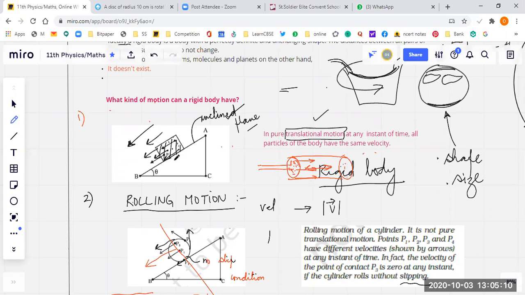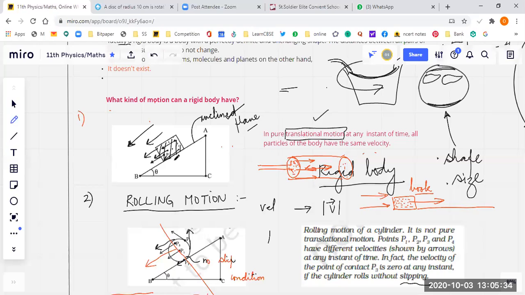Another example, there's a book. You give a force to the book and the whole book is moving on the table. All the particles in the book are moving at the same speed, that of the book itself. All the particles are moving with the same speed in translational motion.